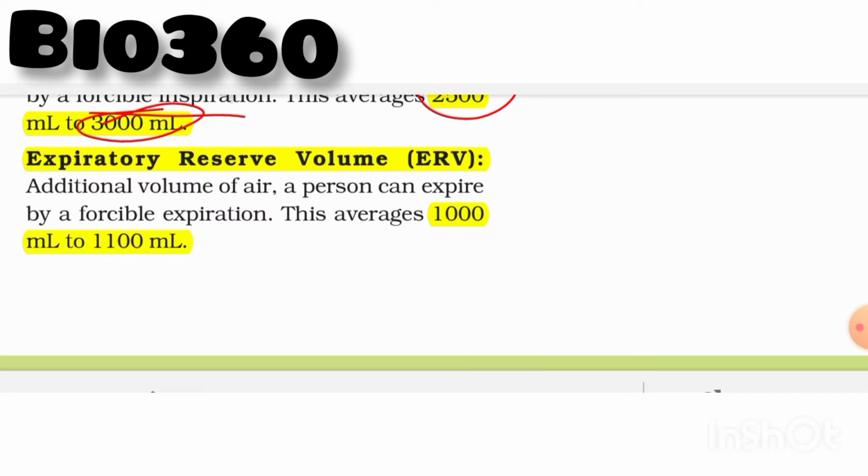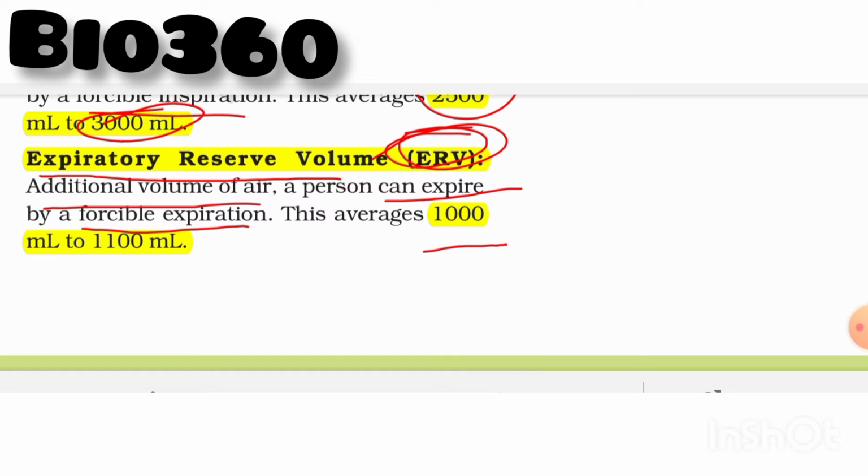And the next one is expiratory reserve volume, and it is represented with the letters ERV. It is the same as inspiratory reserve volume, but here we use expiration in place of inspiration. So it is the additional volume of air a person can expire by forcible expiration. It means after expiring the tidal volume, how much additional volume of air a person can expire by forcible expiration. It is known as expiratory reserve volume, and its values are approximately 1000 to 1100 ml.